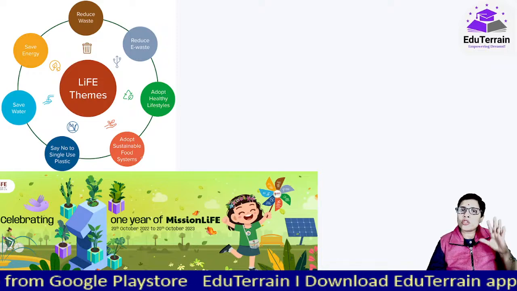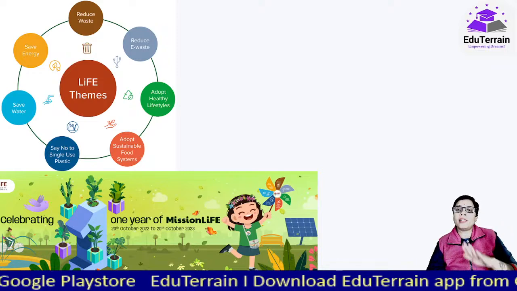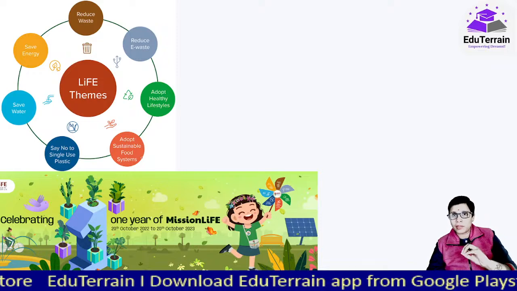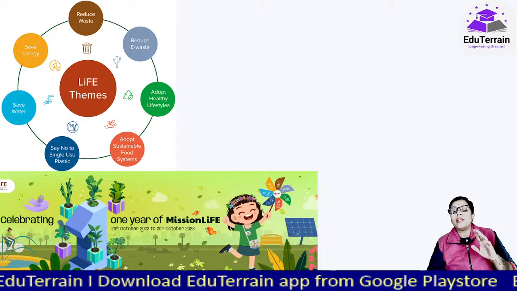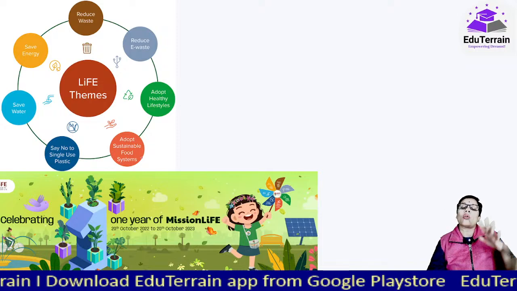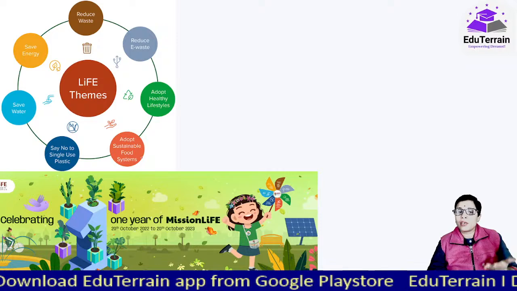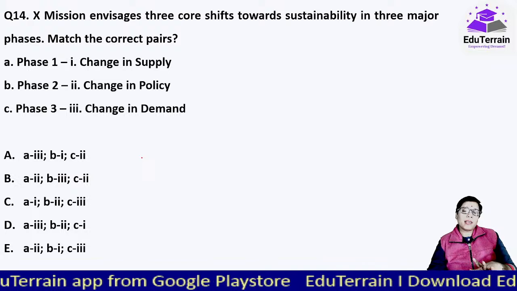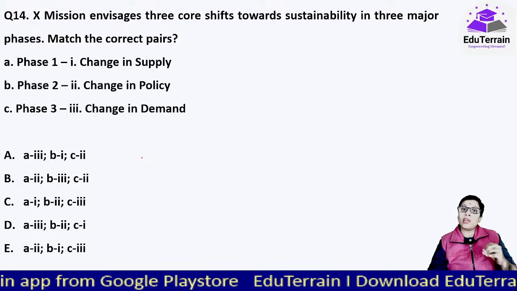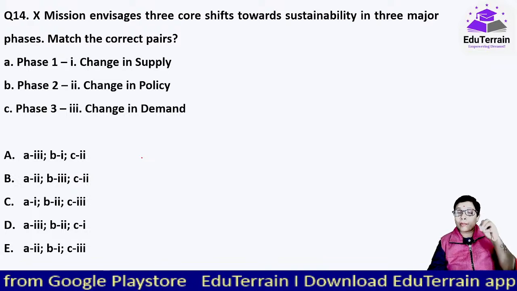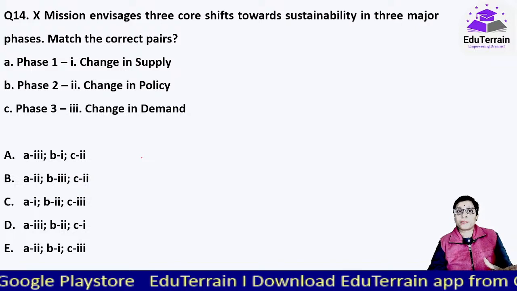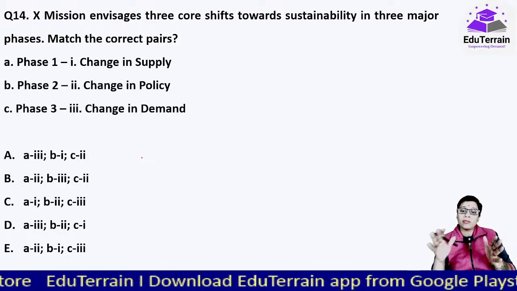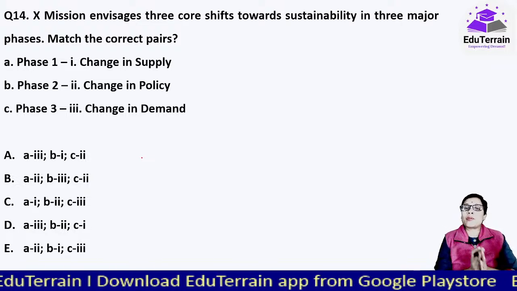And why did they ask? It was launched in 2022, so why did they ask in the 2023 exam? This is because right at the time of the exam, 1 year of Mission Life had been completed and a lot of events were organized. So that was the reason it was in the limelight. See, any scheme, even if it was launched 15-20 years back, if it is in the limelight just prior to your exam, within 6 months, then definitely it would be important for your exam. Even if it appeared in just one sentence, that would be asked.